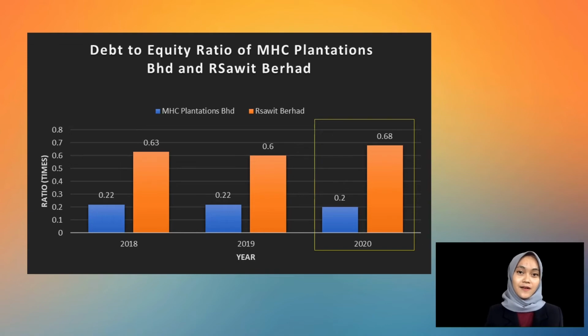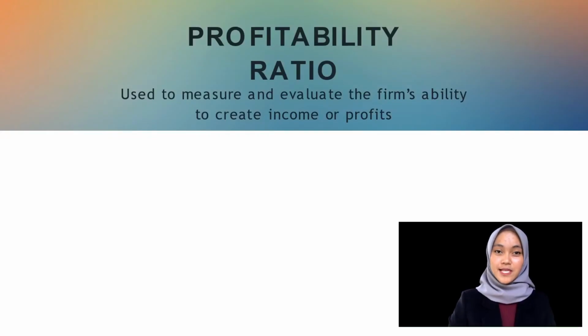A company with a higher ratio than the industry average may find it difficult to get extra financing and it may be forced to default. In conclusion, MHC Plantation did a decent job of acquiring the financing for its operation because their debt to equity ratio maintained at the lowest average. Profitability ratio is used to measure and evaluate the firm's ability to create income or profits. A higher ratio indicates the higher ability of a firm to obtain profit.